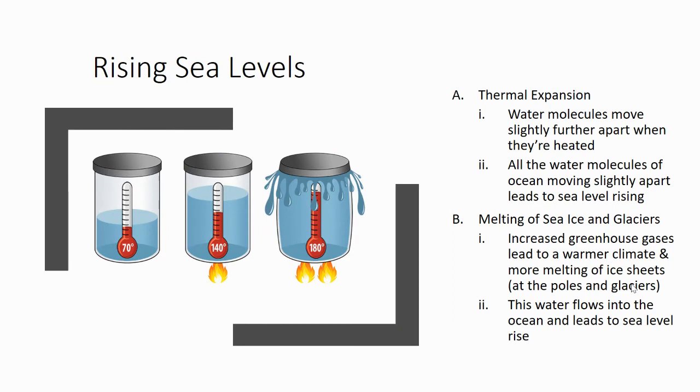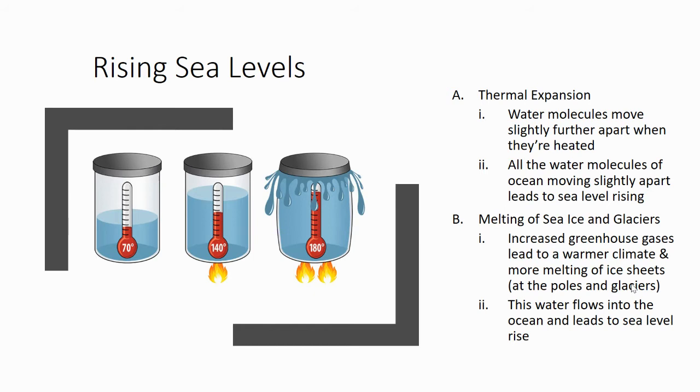Now, some of the main issues involving greenhouse gases is how they're going to affect the oceans, right? We know that Earth is mainly covered by water, and it's the greenhouse effect that's going to play a major role in what the ocean life might be like down the road. So, with increased greenhouse gases, we see an increase in temperature, and it's that increase in temperature that causes two things: thermal expansion and the melting of sea ice and glaciers.